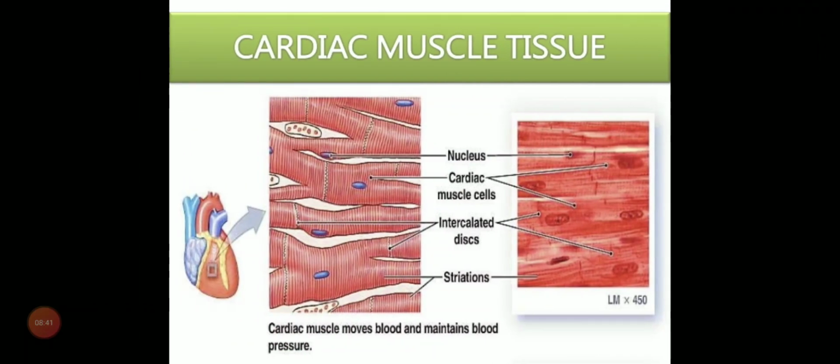Next come cardiac muscles. These are the most exclusive muscle tissues present in our body because they have fixed rhythmic contraction and relaxation. They also have nucleus and intercalated discs. These disc linings are present in between the muscle tissues. Striations are also present in this. Along with the striations, we cannot say that these striations are similar to skeletal muscles because they differ a lot. And then cardiac muscle moves blood and maintains blood pressure.